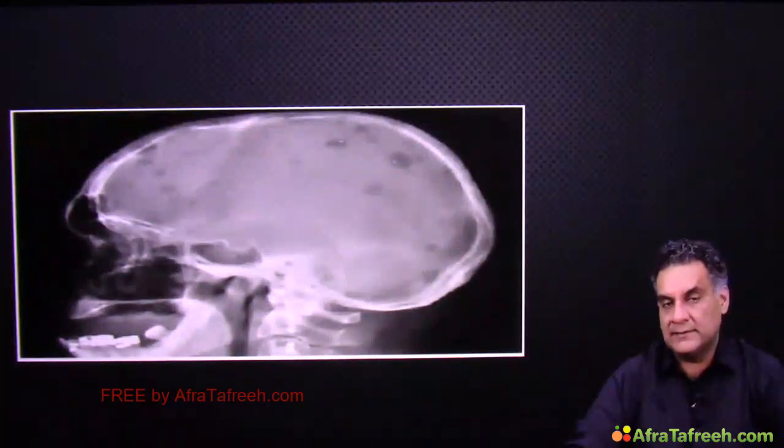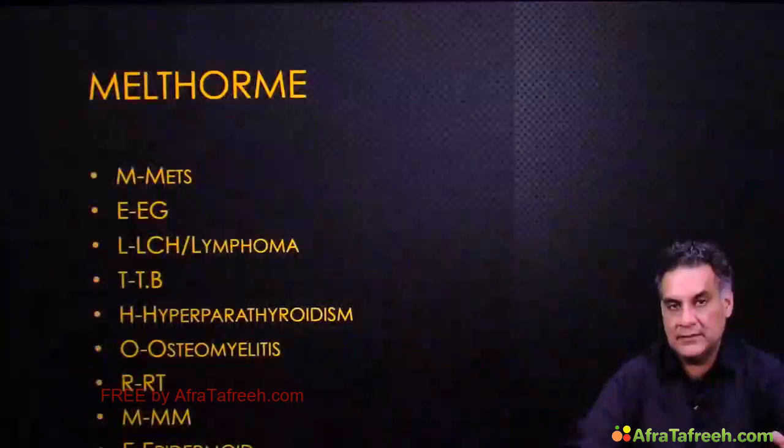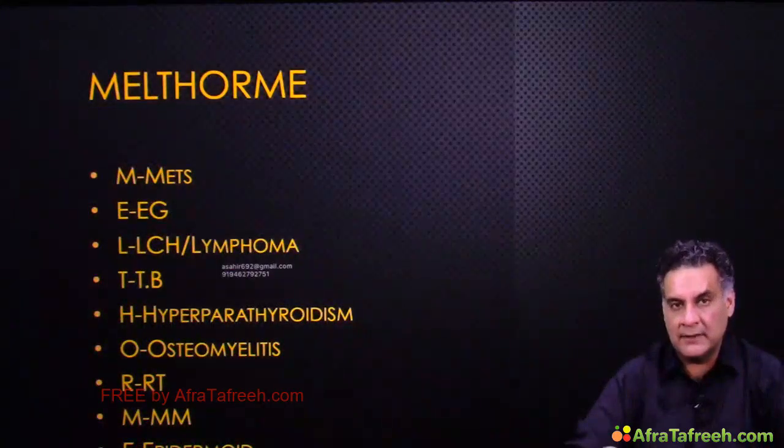When you look at the lytic lesions of skull, this is a mnemonic you should remember: Mel-Thorme.